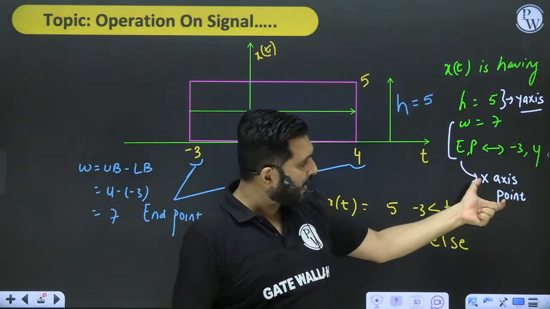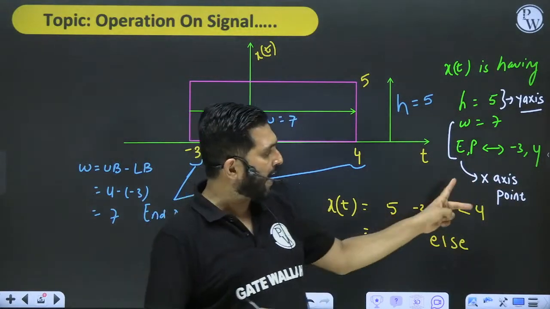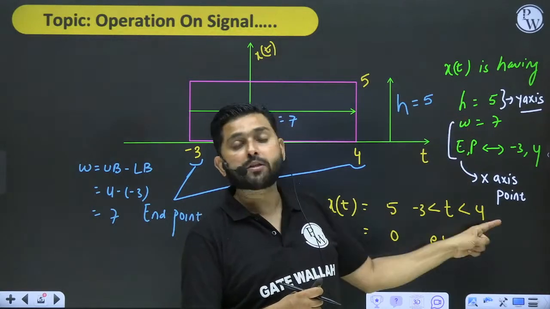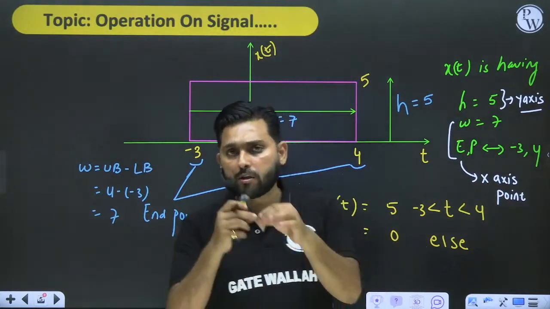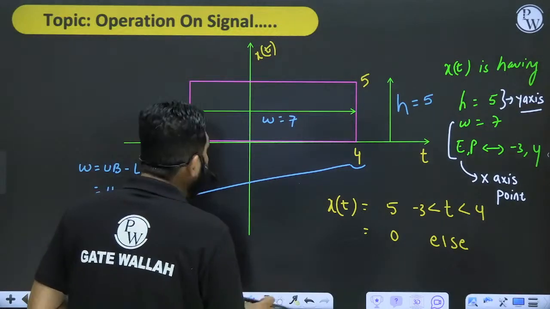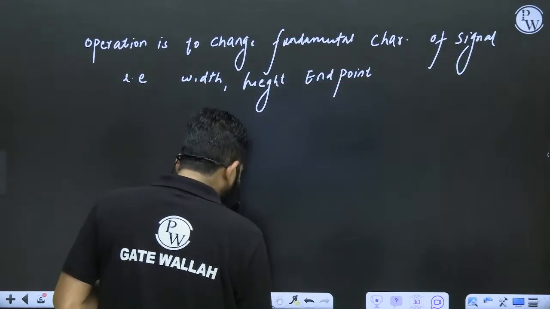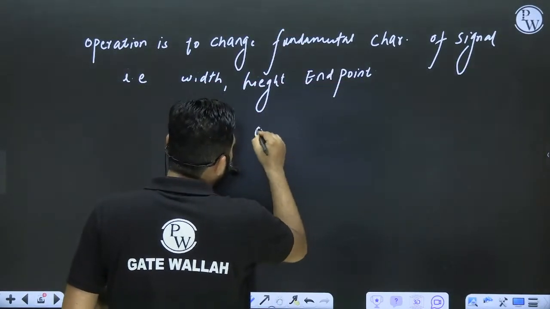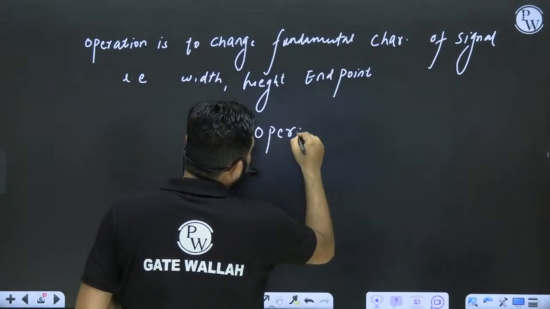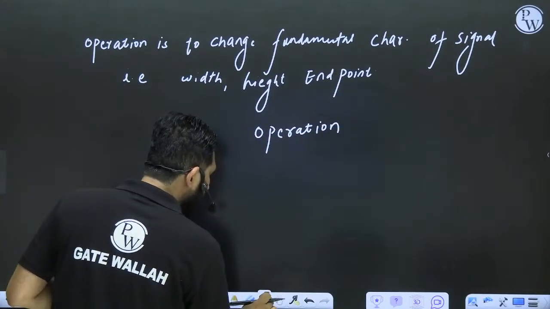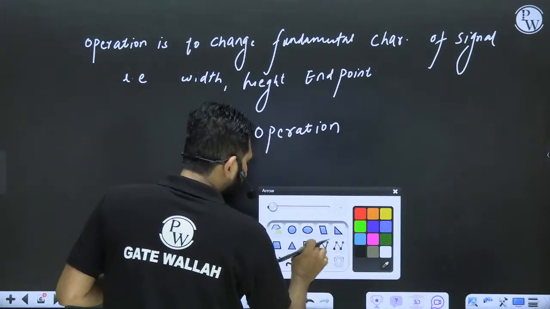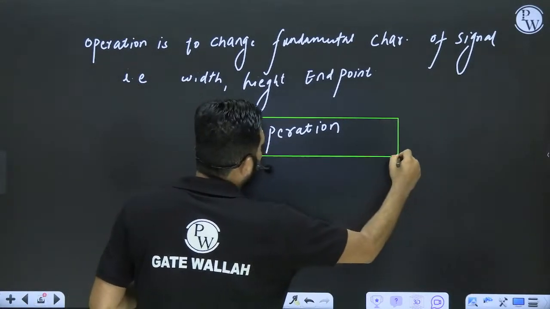Now since two axes are involved in these operations, in general, operation is of two types.